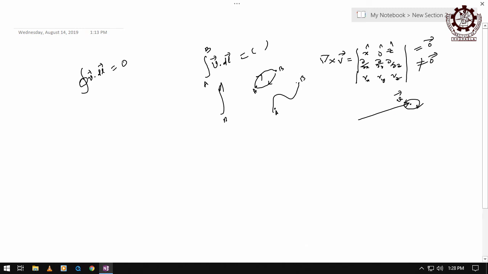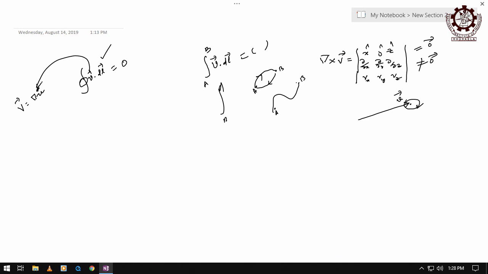Right. So now the question comes: we know this is the correct first thing, then we can also write, as we learned, that a vector can be expressed as the gradient of a scalar. A vector field V can also be expressed as the gradient of a scalar field U, that is also clear, right. So if this vector is represented as the gradient of a scalar function, then you can integrate in the same way as it is done, right.